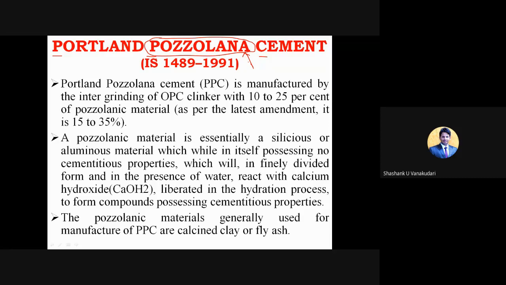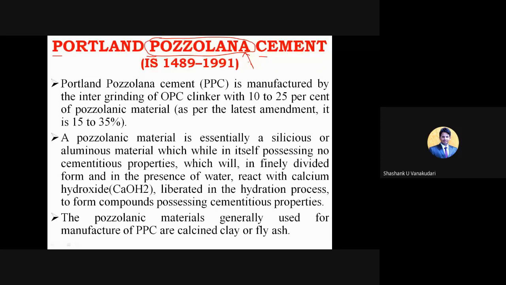After burning the fuels or coals, they give a certain powder, and that powder is what we call Pozzolana material. That Pozzolana material we are going to add to the OPC. Clear? You understand the concept?